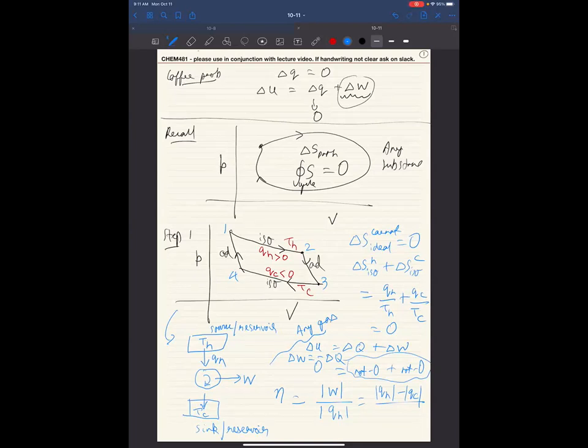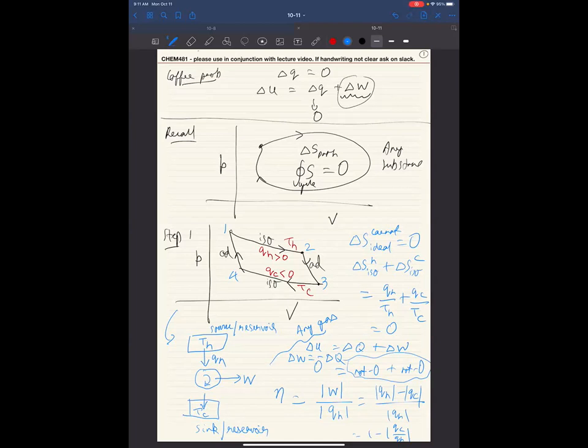Go ahead. I haven't said anything about what this value will be. Okay, I'm just writing down something very general. So this is QH minus QC. So this is 1 minus QC by QH. This is true for anything. Any substance operating along a Carnot cycle will give you this efficiency.